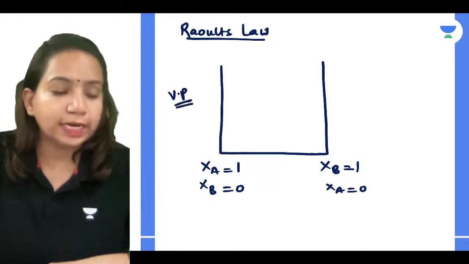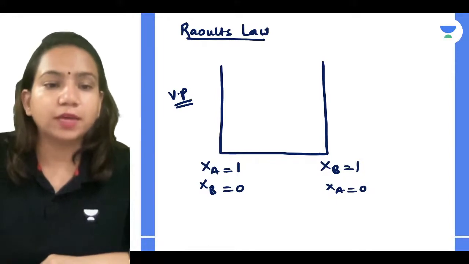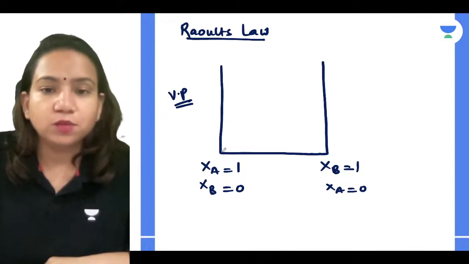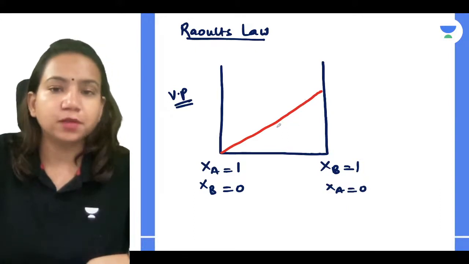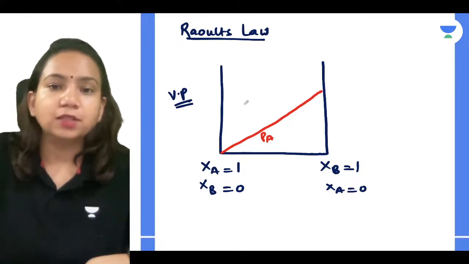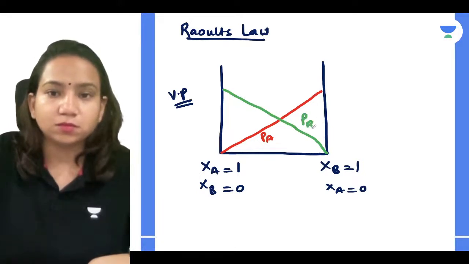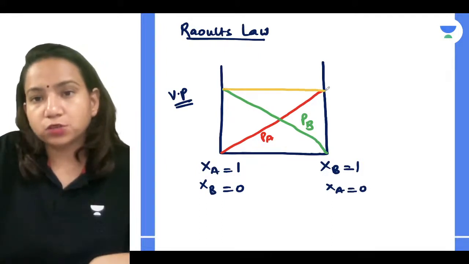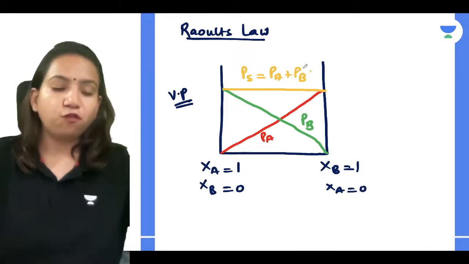You know that the mole fraction is directly proportional, so when the mole fraction increases, the vapor pressure also increases for component A. This I can write as PA. For another component, it is also going to increase, that we can write as PB. So when I add both of them, that is going to be there for the solution, so PS.